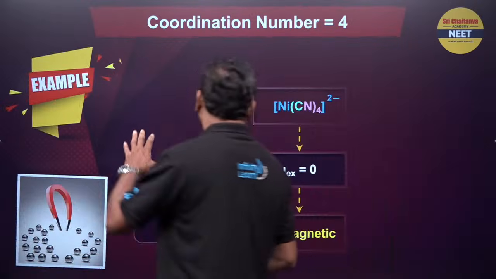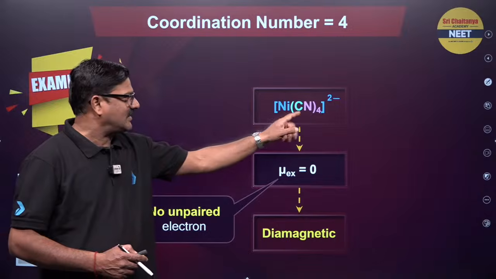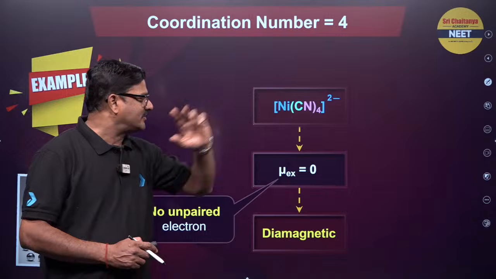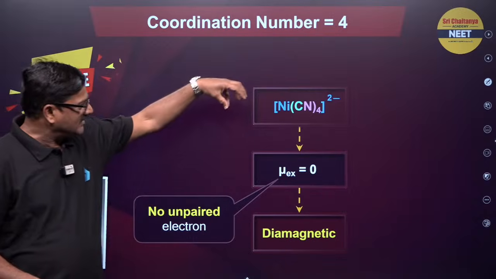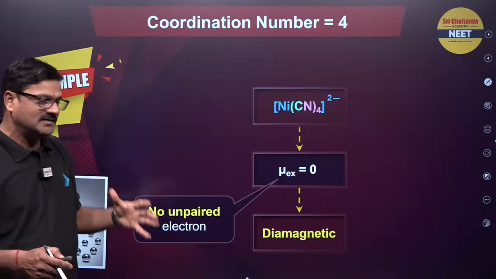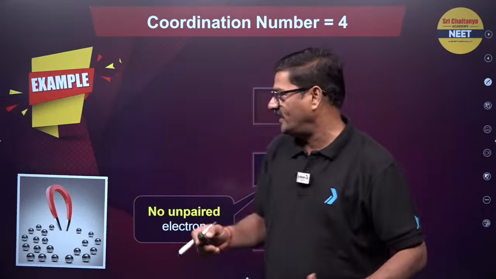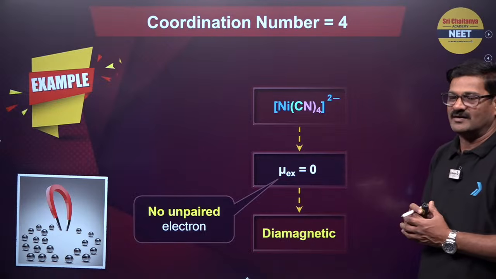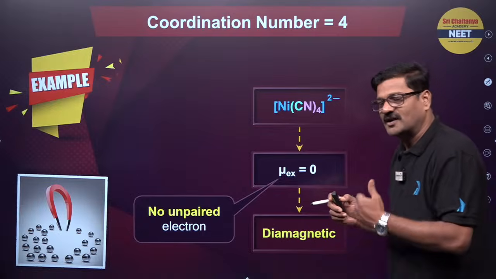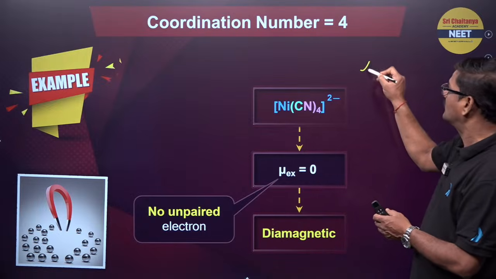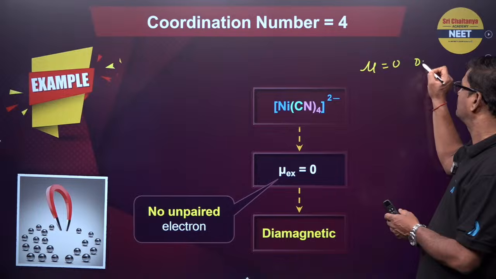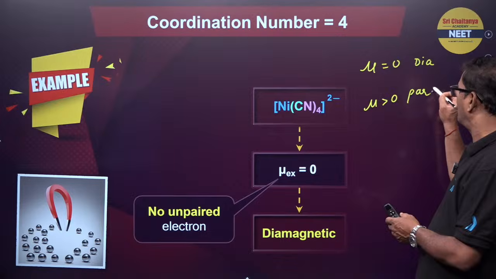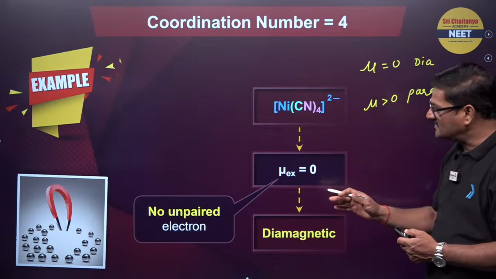Now moving ahead, और एक example था ना, tetracyanonickelate 2. If you take this particular complex and put it in the Gouy balance, the magnetic moment experimentally is observed to be 0. So that I want to say it is diamagnetic. If experimental magnetic moment mu is equal to 0, diamagnetic. If mu is greater than 0, it is going to be paramagnetic. Fine. So let's see here.